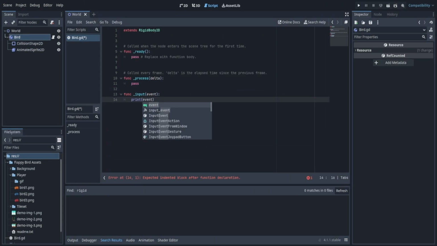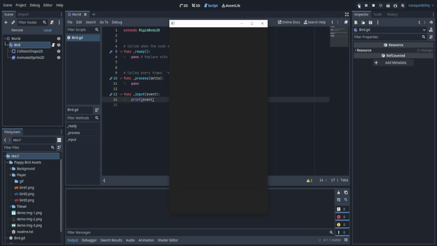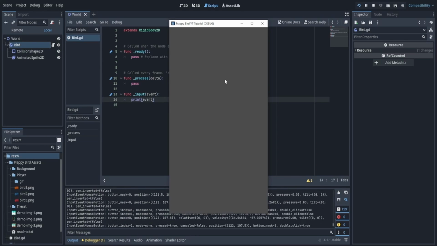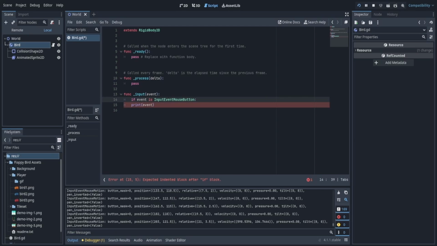So if I print the event and I go to output on the bottom left and I play my game and I start moving my mouse or even clicking a button on my keyboard, anything, this is any sort of event. Now the question becomes, how do I specify this to a certain type of thing? Well, I can say if event is InputEventMouseButton, then we'll print the event.